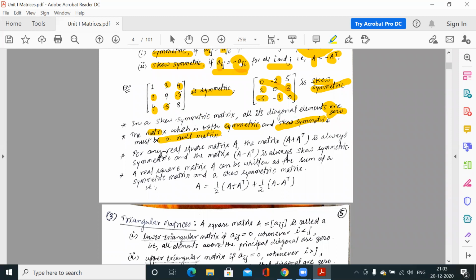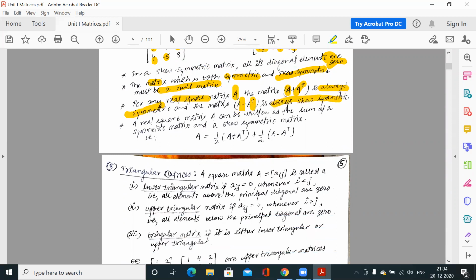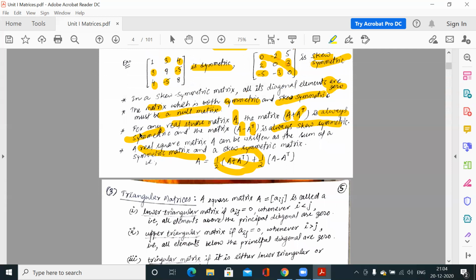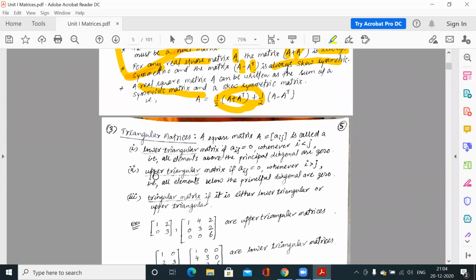So for any real square matrix A, if you find the sum of these two matrices, A plus A transpose, it is always symmetric. And if you find the difference, A minus A transpose, it is always skew symmetric. This means we have some properties you can verify by taking examples.